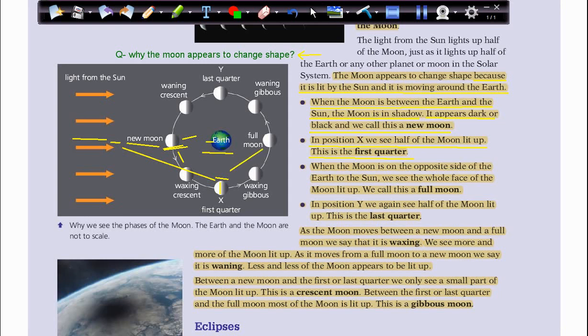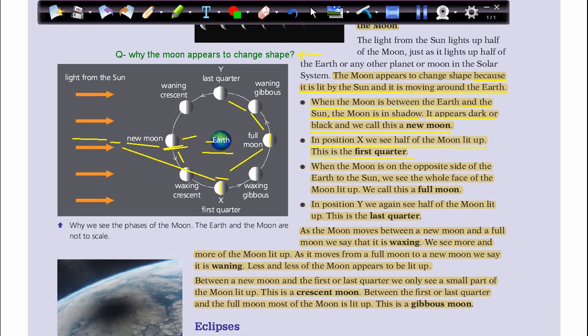Next position, we can see the shining half of the moon, so we call it full moon. We can see it round and big in the sky. You cannot even ignore it. You can see the light is shining bright in the sky. So this phase is called full moon, and then the light will start to shrink or get smaller and smaller until it will be in the dark again.